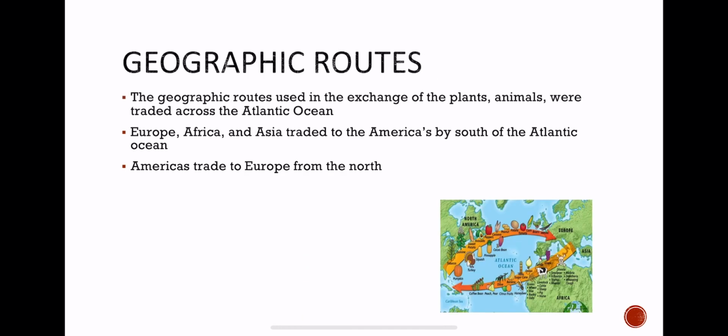Geographic routes. The geographic routes used in the exchange of plants and animals crossed the Atlantic Ocean. Europe, Africa, and Asia traded to the Americas by the south of the Atlantic Ocean. America traded to Europe from the north. You can see here that from North America, they traded tobacco, pumpkin, turkey, and all that good stuff like avocado to Europe. And from Europe, they traded disease, cattle, and sugar cane.